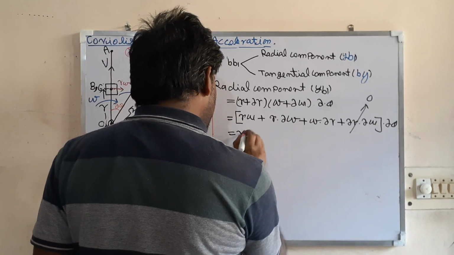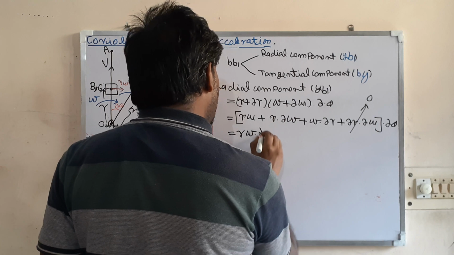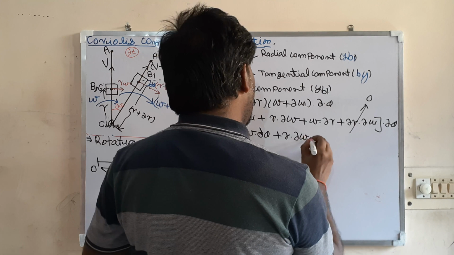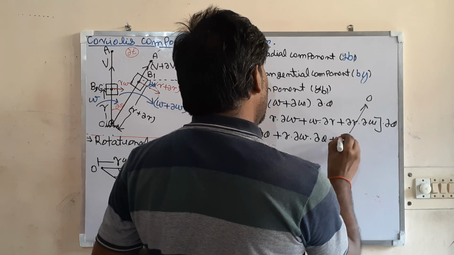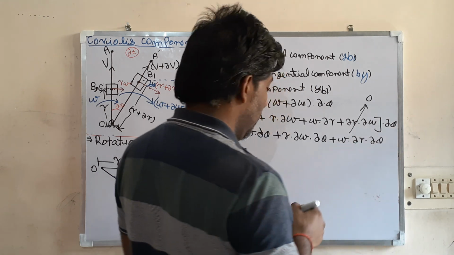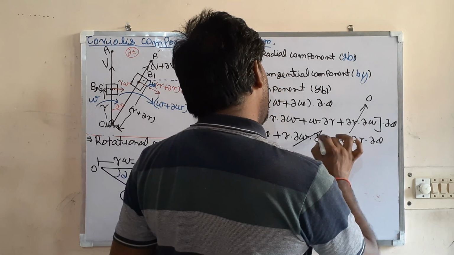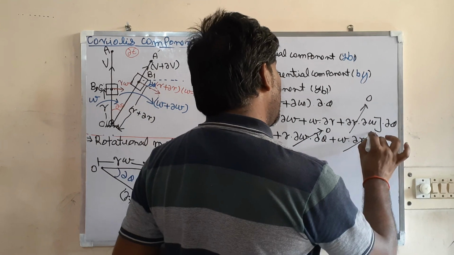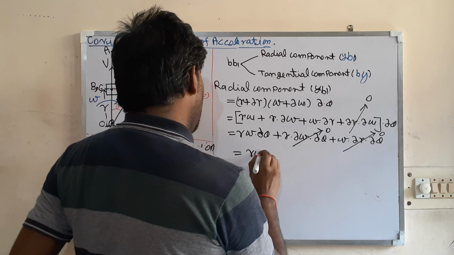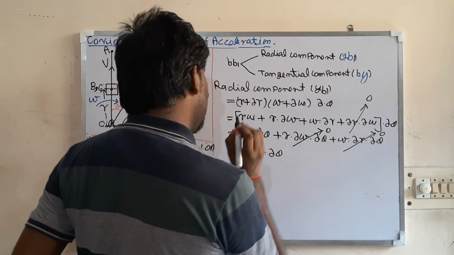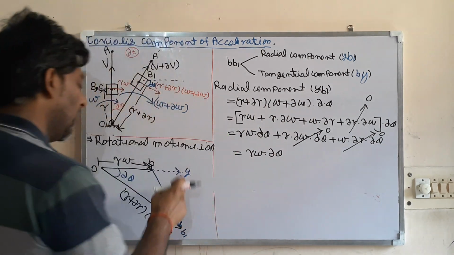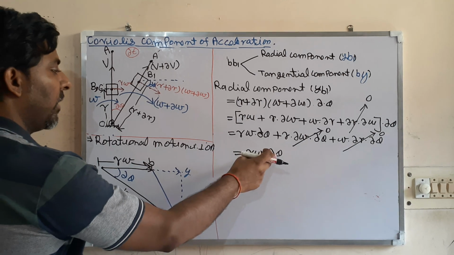So what you are getting? r omega into del theta plus r del omega del theta plus omega del r into del theta. Again, these are products of two small quantities, 0. So you are getting the radial component r omega del theta. yb1 is r omega del theta.